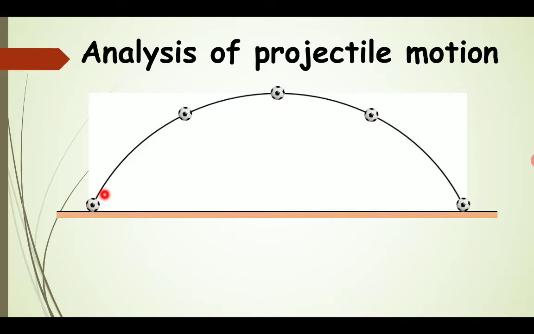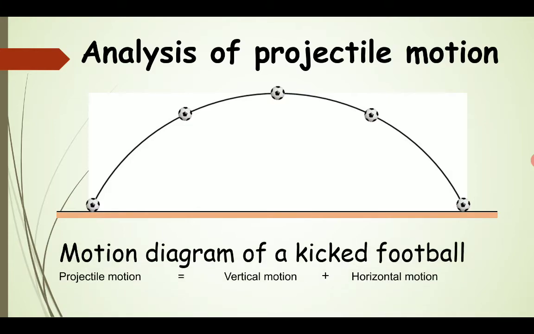In this case, the ball covers this horizontal distance from the initial to the final position, and it also reaches a vertical maximum. At this particular position we have both horizontal and vertical components. So a projectile motion is a combination of both vertical motion and horizontal motion at the same time.